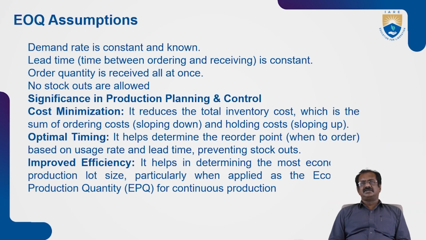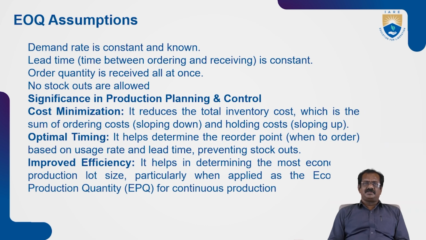Coming to the assumptions. Here the demand rate is constant and known. So if there is any deviation in the demand, this cannot be followed. As long as the demand is constant for the particular year, for the particular period of time, then we can follow the EOQ formula. Everything cannot happen as calculated, so there might definitely be some deviations. So it is better that we give some slack to this particular formula. Order quantity is received all at once. No stock outs are allowed.